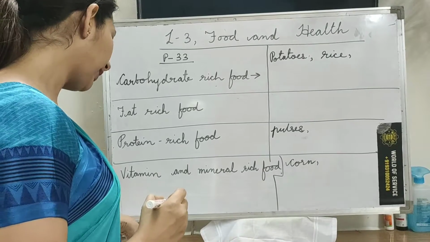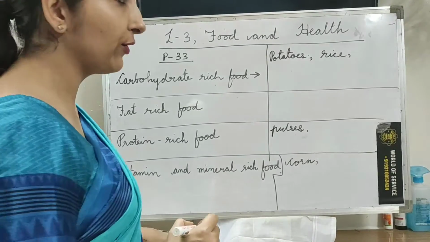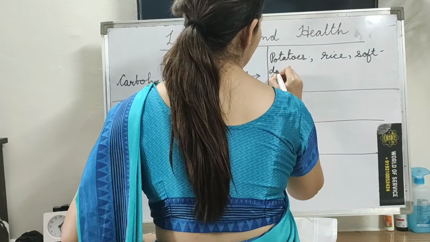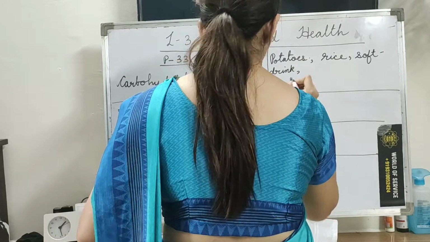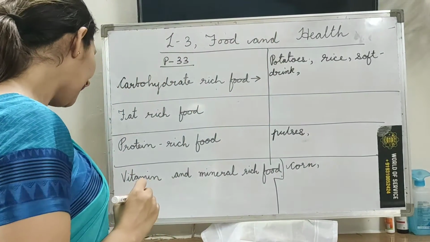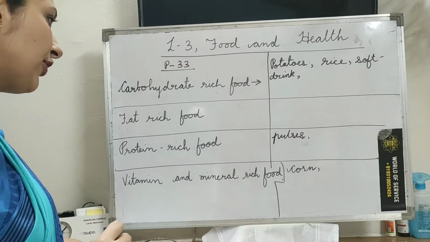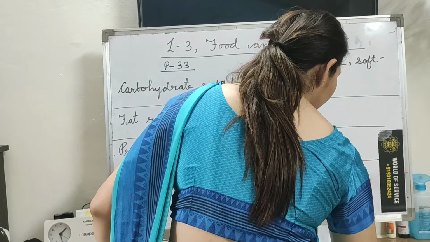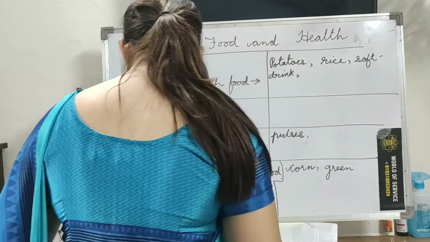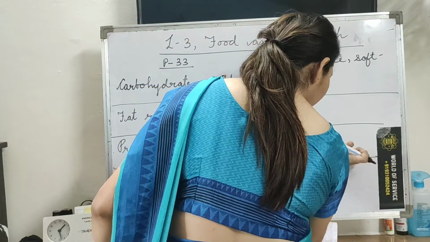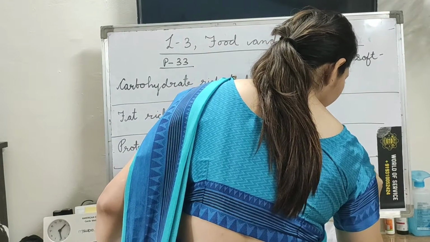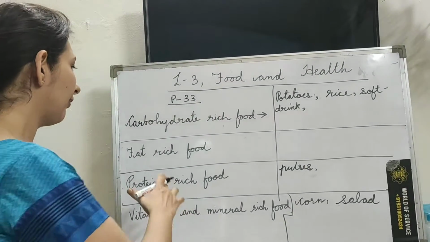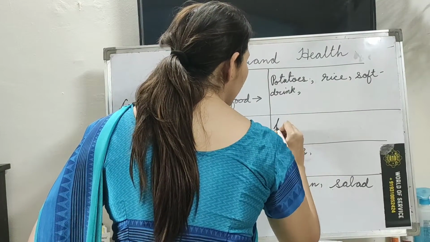Then we have soft drink. Soft drink, children, is carbohydrate. Okay, now we have salad. Salad is green vegetable. Green vegetable comes under vitamin and mineral part. It is not green vegetable, it is salad, so we will write down salad. Then butter. Butter has fat, so butter will come under fat rich food. Here we will write down butter.